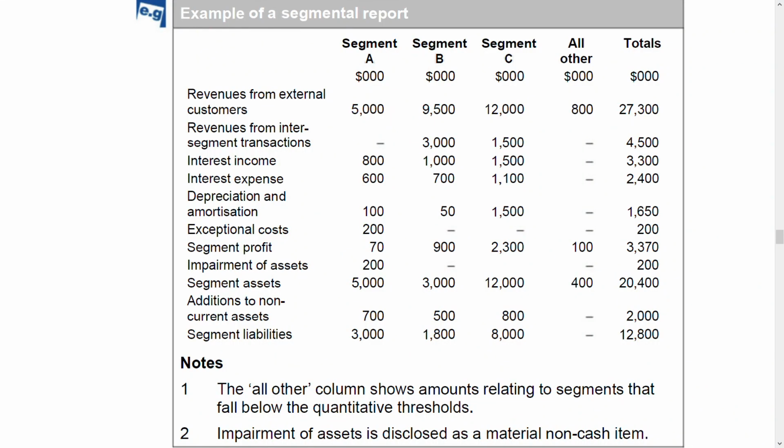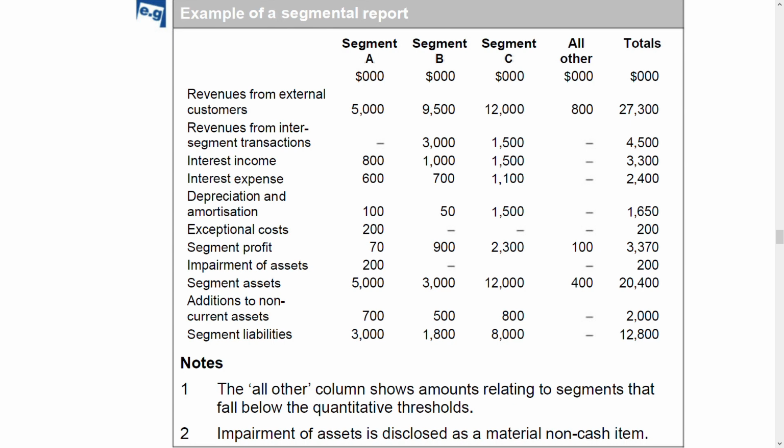Now, this is how it will look. This is an example of a segmental report. But in your SBR exam, do not worry, you don't have to make all this reportable segment. But yes, you have to know the quantitative threshold and to identify whether it's a reportable segment or not.